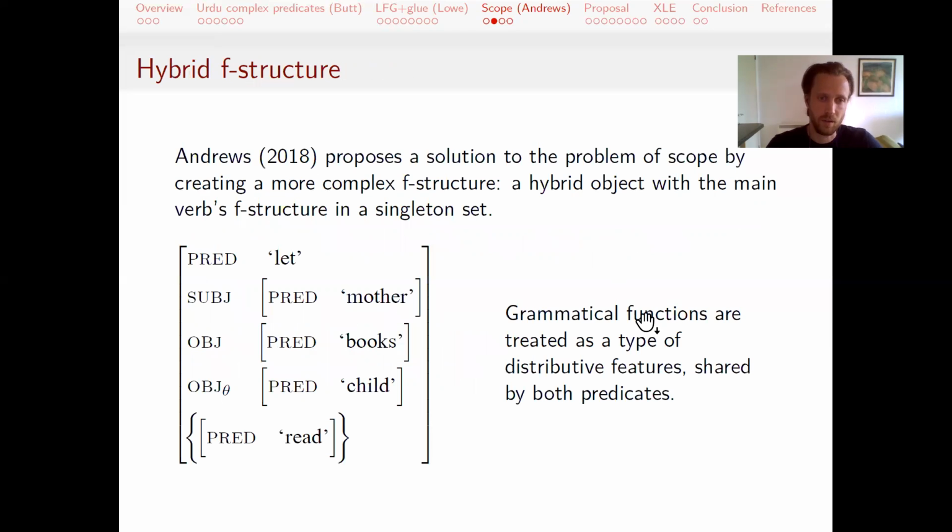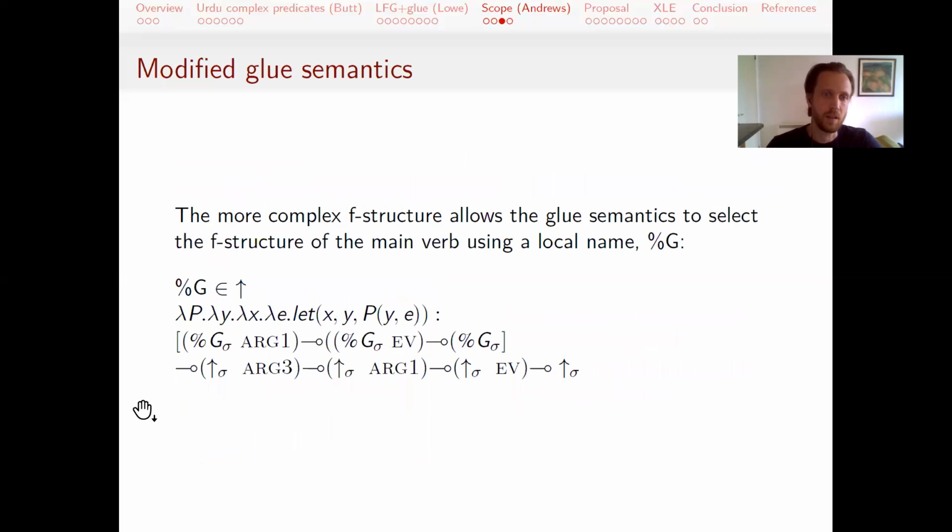So that's this one, the F structure that's in the set of the main F structure. And then once we name that, we can also name it in our glue semantics, and now that's the only one of the verbs that can be manipulated by this semantics. And so we're able to get the order that we want out of this construction by creating this more complex F structure.